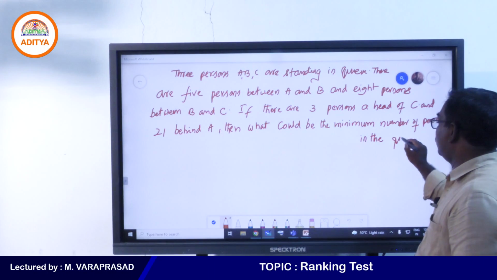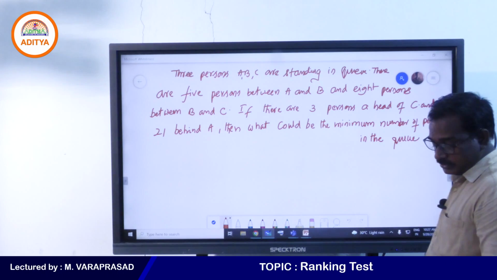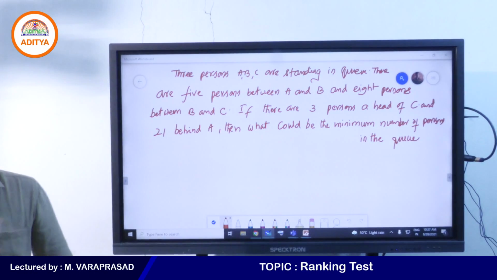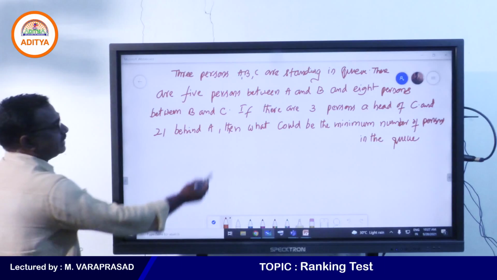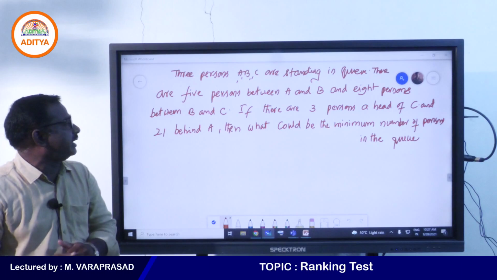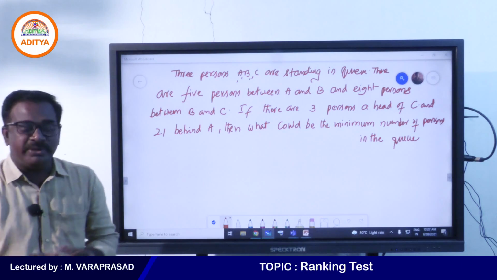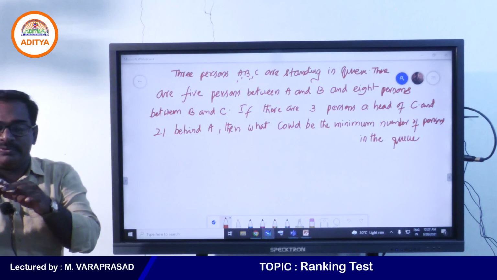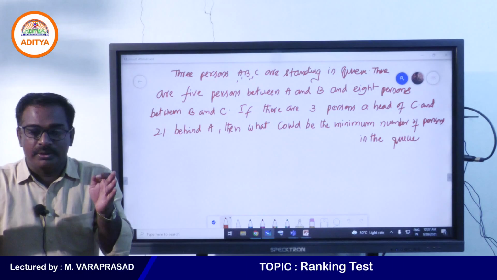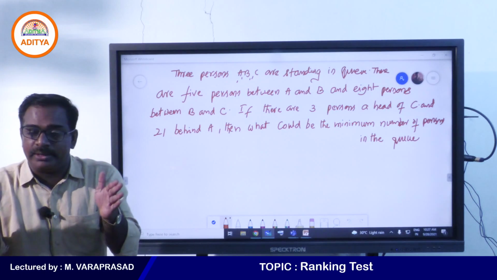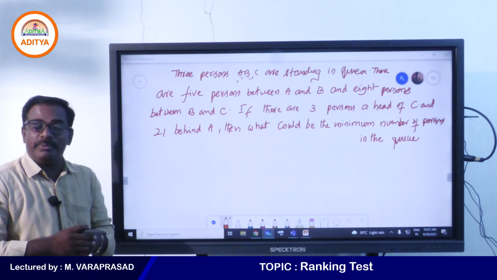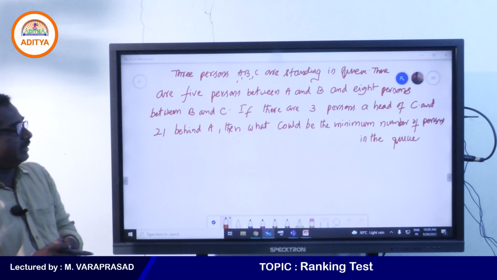Can I get an answer from any one of you? See the question clearly. What is given here? 3 persons A, B, C are standing in a queue. Some conditions are given. There are 5 persons between A and B, not including A and B. The second condition is 8 persons between B and C.